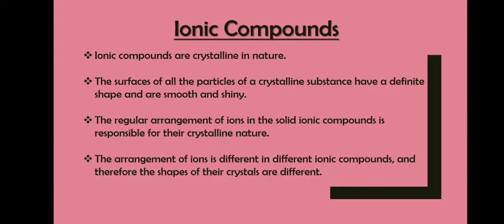These ionic compounds are crystalline in nature. The surfaces of all the particles of a crystalline substance have a definite shape and are smooth and shiny. The regular arrangement of ions in the solid ionic compounds is responsible for their crystalline nature. The arrangement of ions is different in different ionic compounds, and therefore the shapes of their crystals are different.